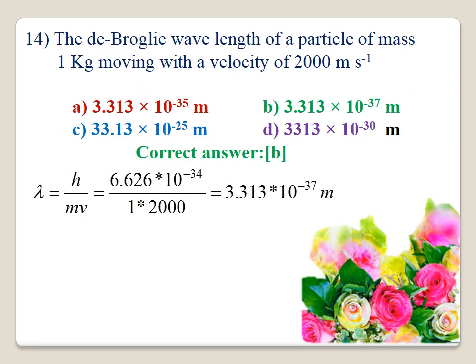Question number 14. The de Broglie wavelength of a particle of mass 1 kilogram moving with the velocity of 2000 meter per second. We know that the de Broglie equation, wavelength lambda will be equal to h by mv. m is given, v is given, h is given. You substitute it. 6.626 into 10 to the power minus 34 divided by 1 kilogram into 2000. It comes around 3.313 into 10 to the power minus 37 meter. The option B is correct.